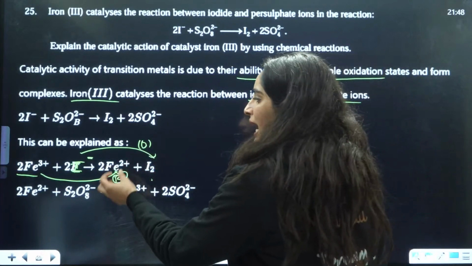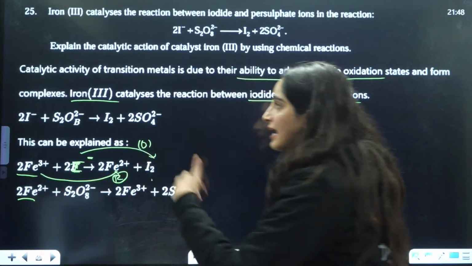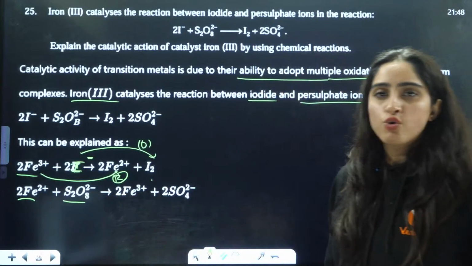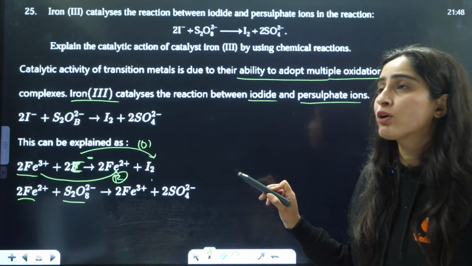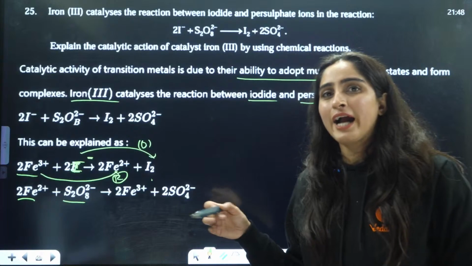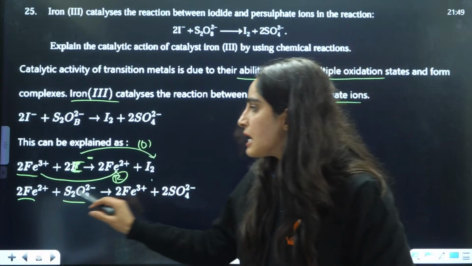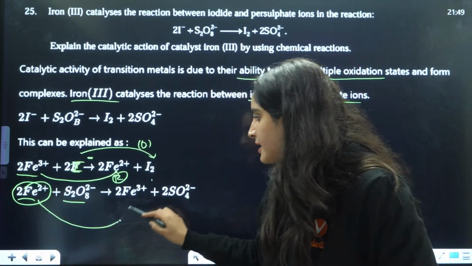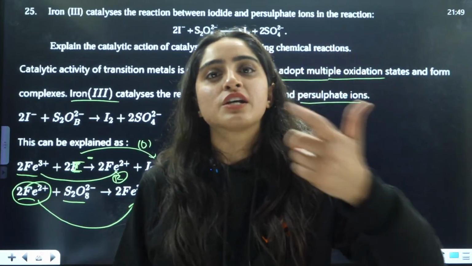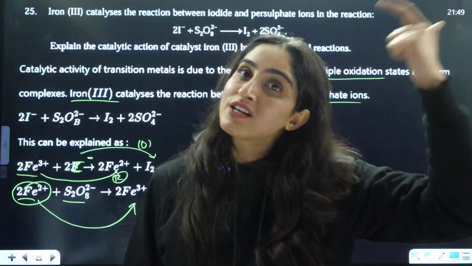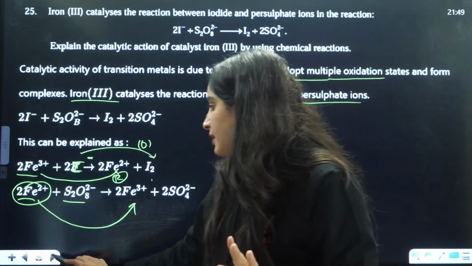After that, we know that the catalyst has changed its oxidation state. Again, this catalyst will react with S2O8 2 negative. Do you know what this reaction is? It is from your iodometry titrations; this question is from that particular scene. So this is Fe2 positive, and it is oxidized to Fe3 positive. A catalyst is one which can change the oxidation state and itself get back to the original oxidation state after the end of the reaction. So this is what is happening here.